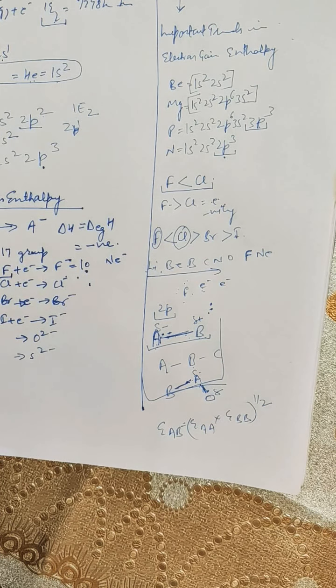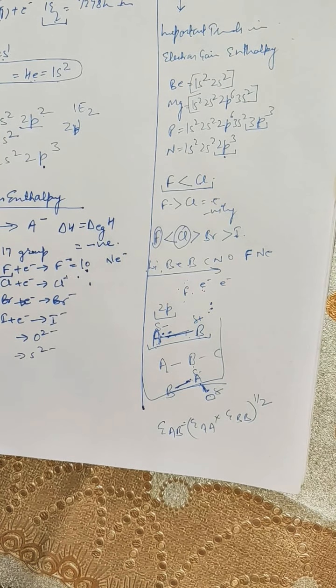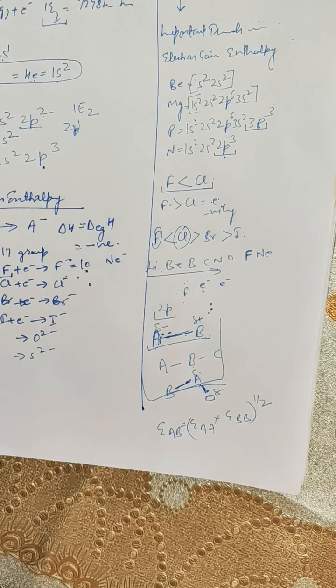There are different scales given in your book, like the Mulliken-Jaffe scale, the Sanderson scale, and the Allred-Rochow scale. So these are different types of scales. Further, there are factors affecting electronegativity, so you may study the different factors.